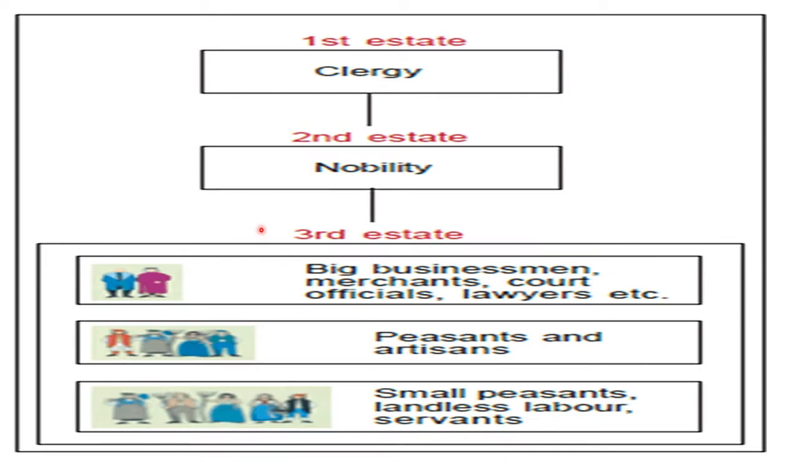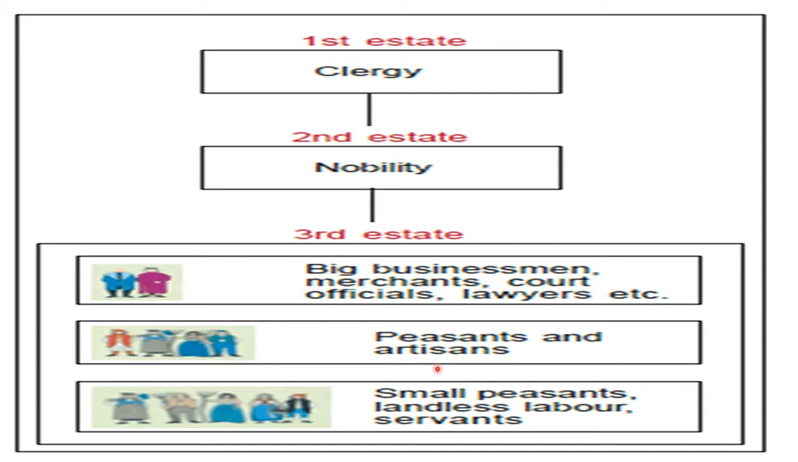In this slide, you are going to look at a flow chart consisting of three estates: the first estate, second estate, and the third estate. The first estate consisted of the clergy, the second estate consisted of the nobility, and in the third estate, you are going to see further subdivision. The first being the big businessmen, merchants, court officials, lawyers, followed by peasants and artisans, and in the last you see small peasants, landless labor and servants.